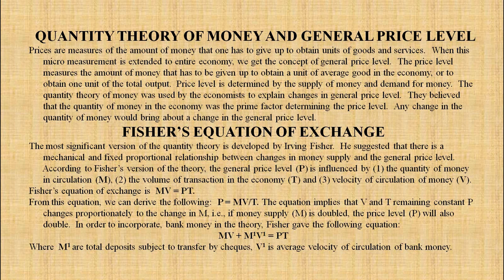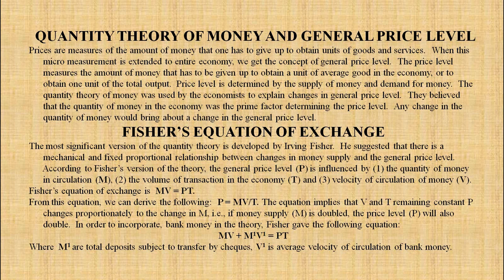The quantity theory of money was used by the economist to explain changes in general price level. They believed that quantity of money in the economy was the prime factor determining the price level. Any change in the quantity of money would bring about a change in the general price level. Now, Fisher's equation of exchange. The most significant version of the quantity theory is developed by Irving Fisher. Fisher is the name of the economist.